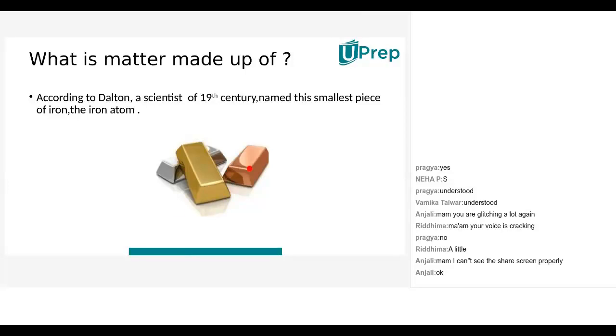Okay, the smallest part of compounds are molecules. Then what are atoms, ma'am? Atoms are the smallest particles of elements. Elements consist of only one kind of atoms. A compound is a combination of different atoms. Water is a compound.